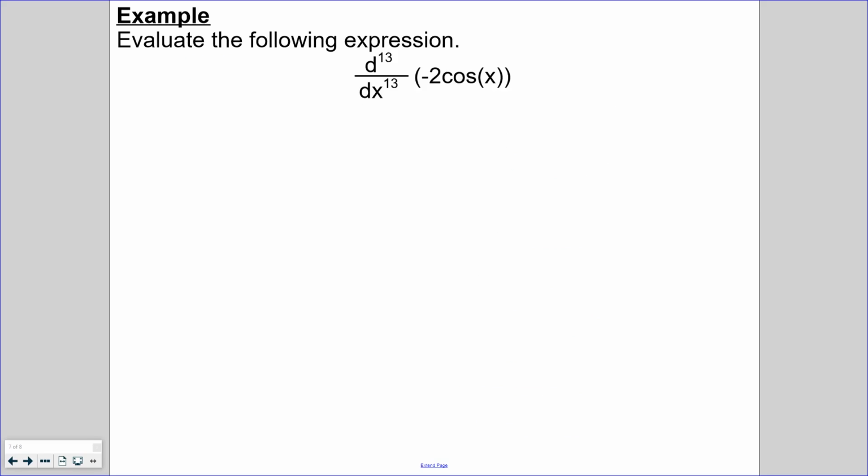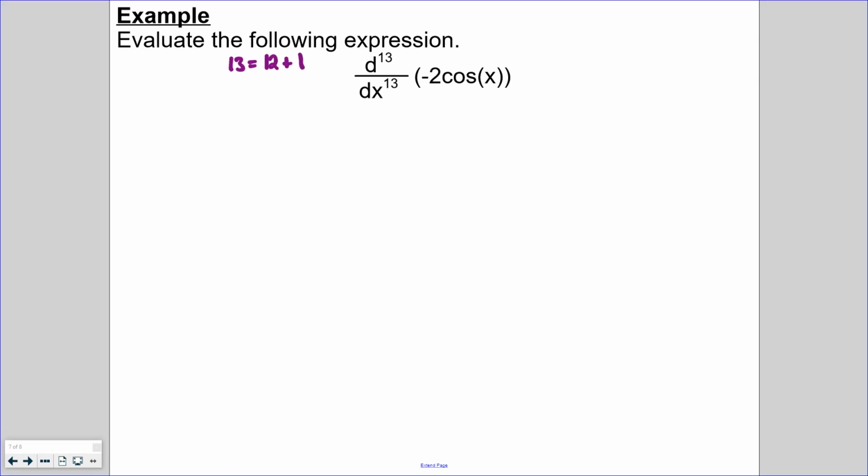Let's take a look at another example similar to that. It's just worded differently. So here, we want to evaluate the following expression. And that expression is, we want to take the 13th derivative of negative 2 cosine of x. Well, we could take the derivative 13 times, or we could use our rule of 4s. And for the rule of 4s, we need to find the largest multiple of 4 that goes into 13 without going over. And we can see that 13 is equal to 12 plus 1.